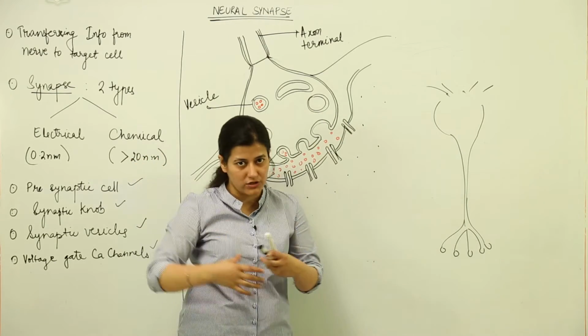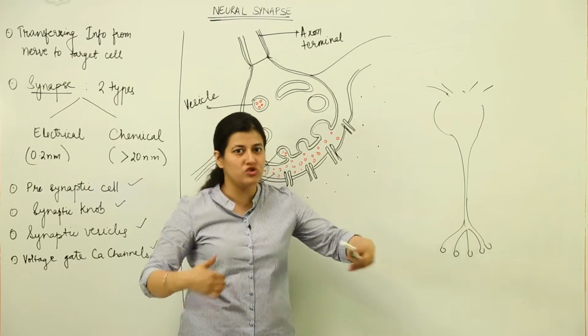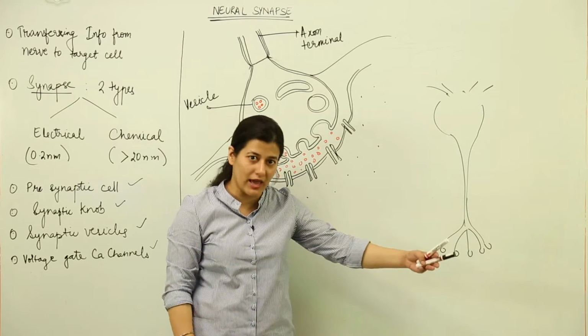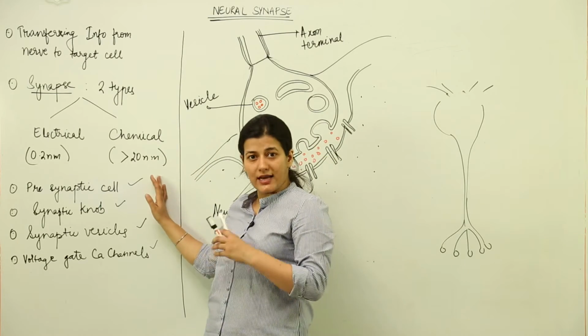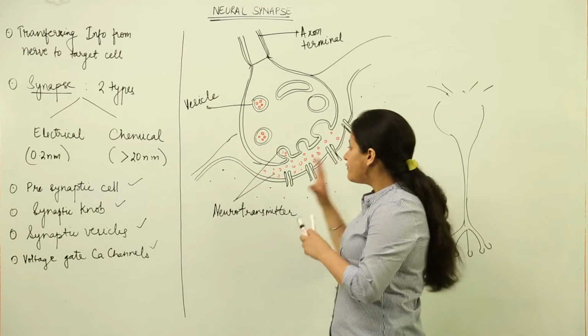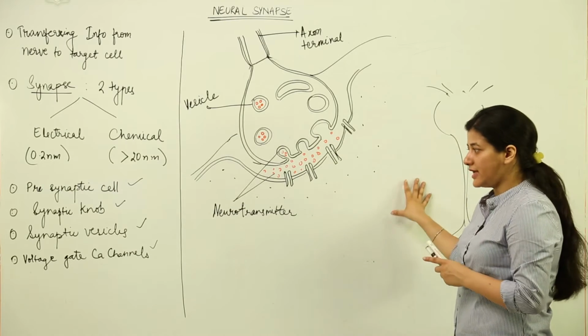You are running too much, you are having a huge gap, you just jump over it, then you start running again. So that is how the electrical synapse is being conducted. In terms of chemical synapse, the conduction is a little bit different. For that we need to understand what a chemical synapse is all about.